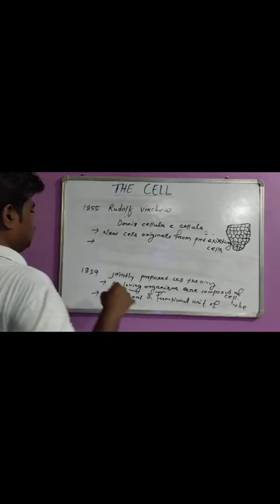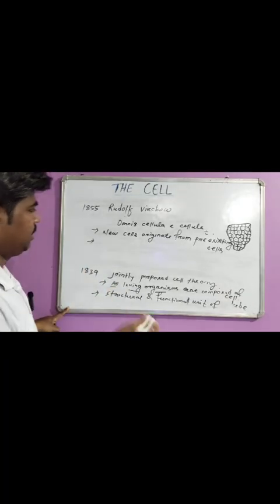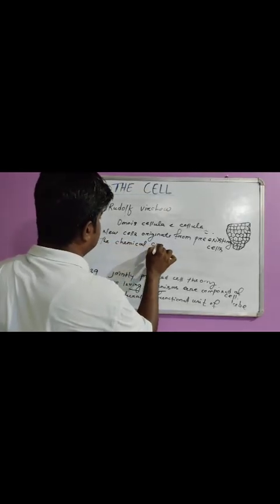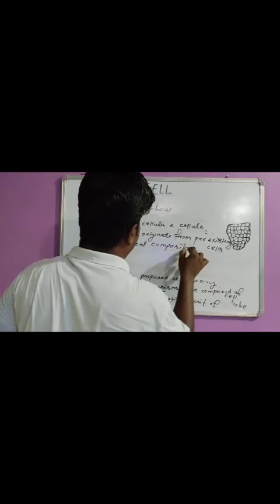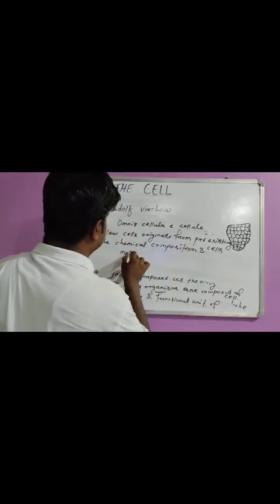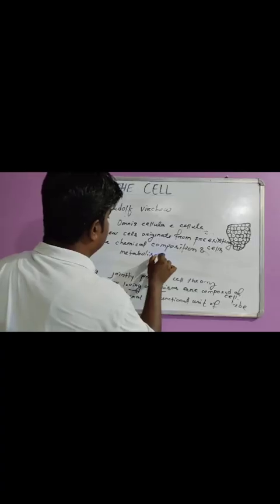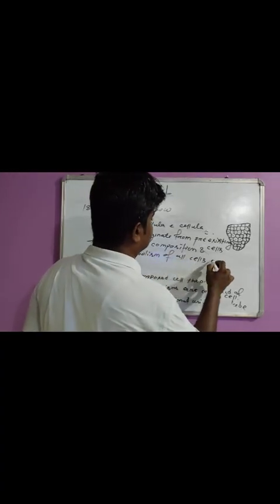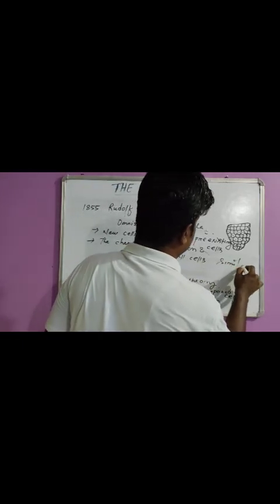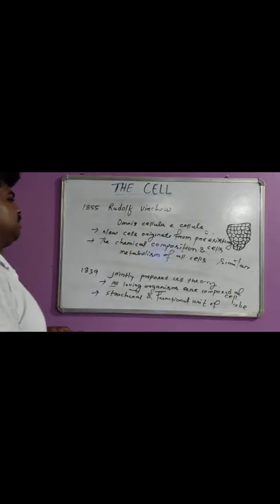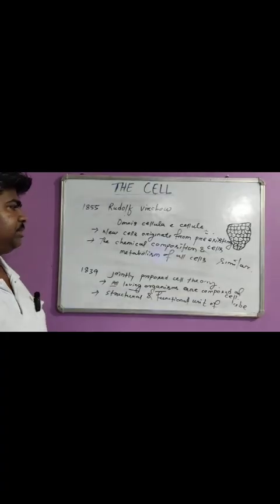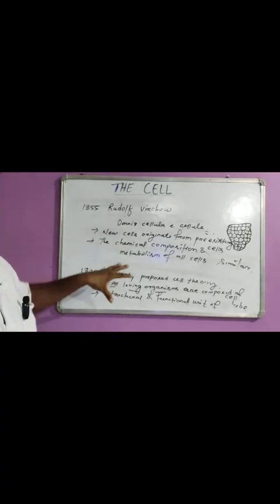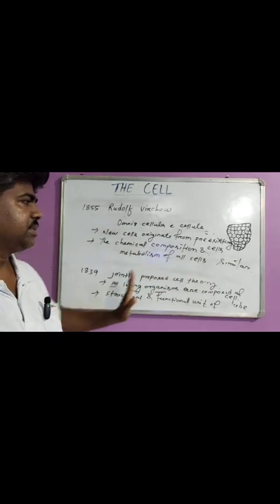And the fourth point, the chemical composition and metabolism of all cells are basically similar. Basically similar means the metabolic processes and the chemical composition of similar types of cells are basically similar.